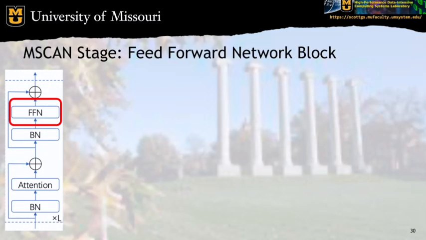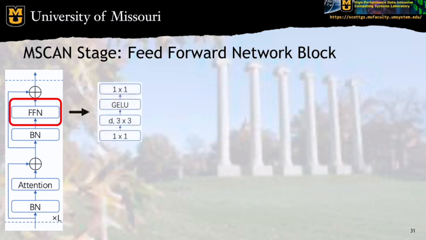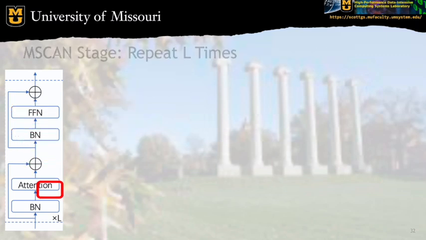Let's now move on to the feed-forward network block. This block is more straightforward. It's comprised of a pointwise convolution, a depthwise 3x3 convolution, a GELU activation, and one last pointwise convolution. This block is called the feed-forward network block, but instead of using a fully connected layer like in a plain multi-layer perceptron, they reinterpret those as pointwise convolutions.